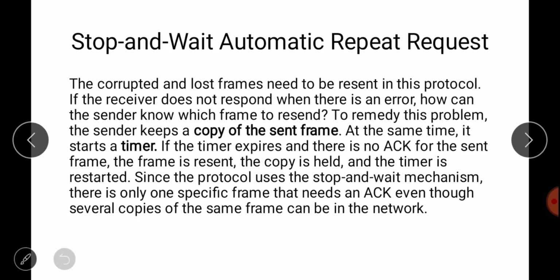Okay, so the corrupted and lost frames need to be resent in this protocol. If the receiver does not respond when there is an error, how can the sender know which frame to resend? For this, as I have told you, the sender has to keep a copy of the sent frame. At the same time, it also has a timer. If the timer expires and there is no acknowledgement for the sent frame, the frame is resent, the copy is held, and the timer is restarted. Again, if the acknowledgement does not come, the sender will send again.